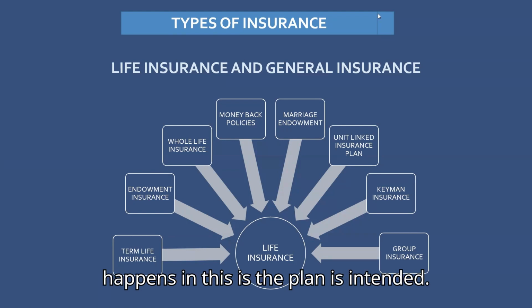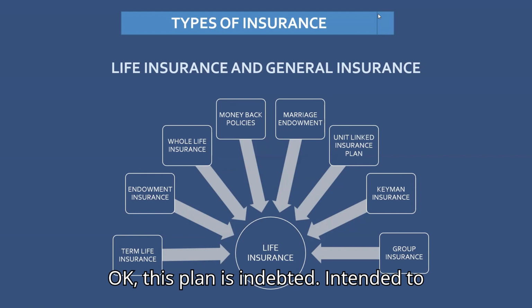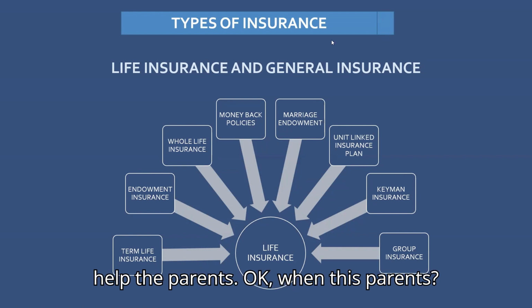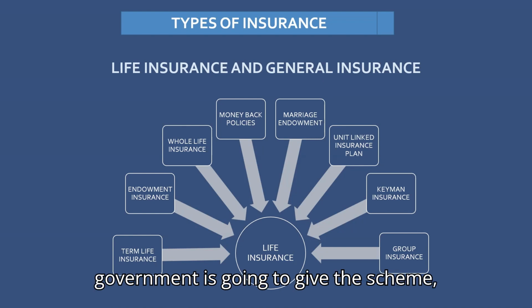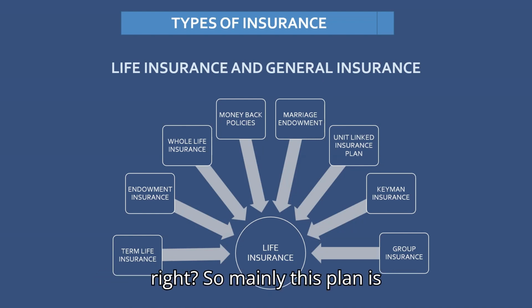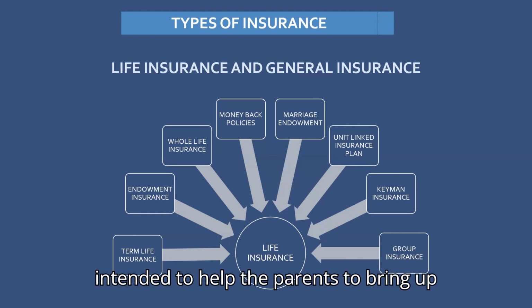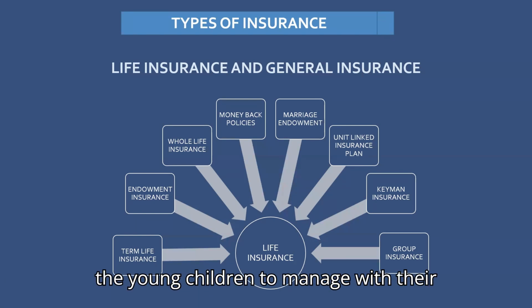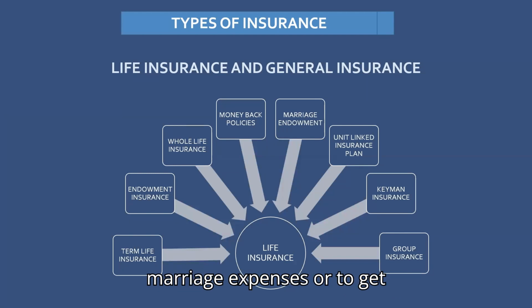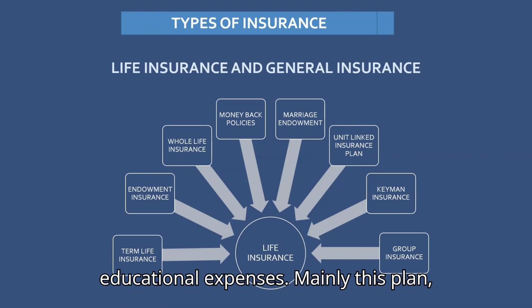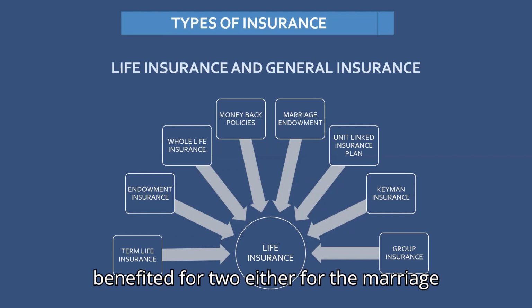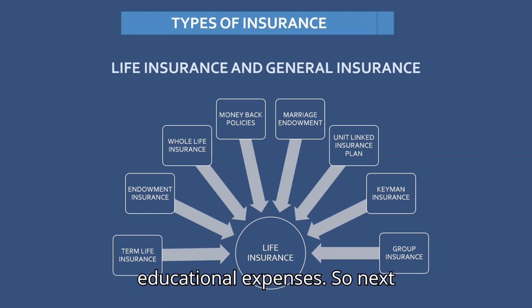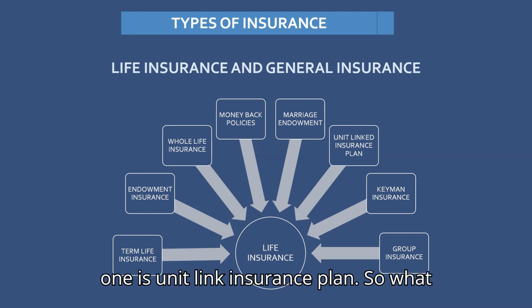This plan is intended to help the parents. Mainly the government gives the scheme, the banks give the scheme, right? This plan is intended to help the parents to bring up the young children, to manage their marriage expenses, or to get educational expenses. This marriage endowment policy benefits either the marriage of the young children or their educational expenses.